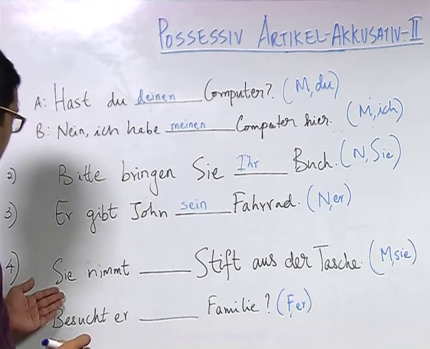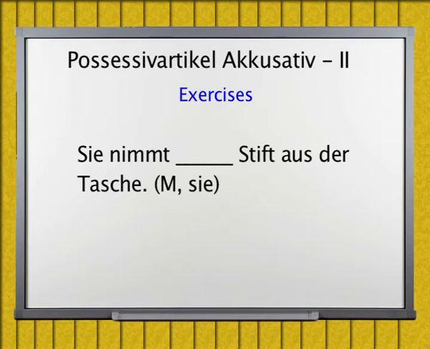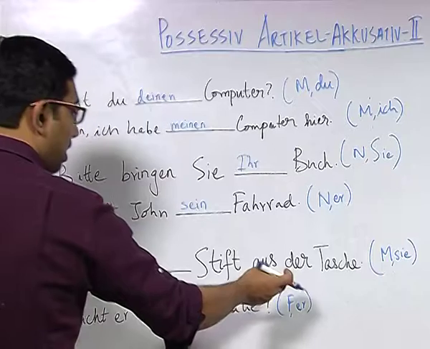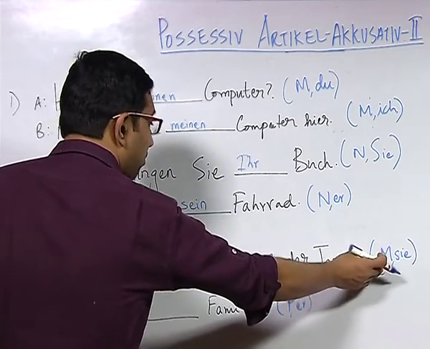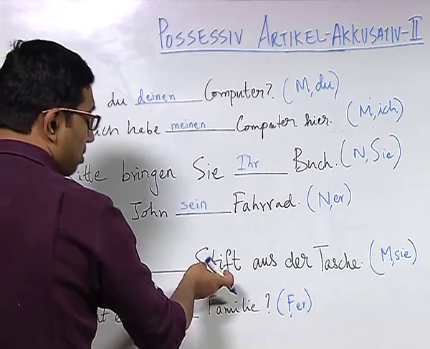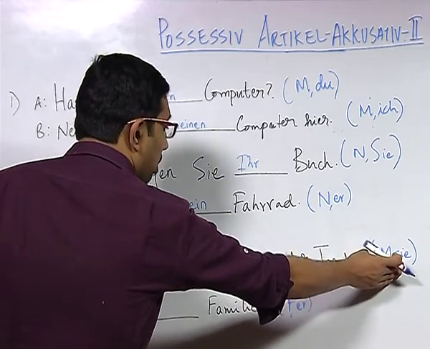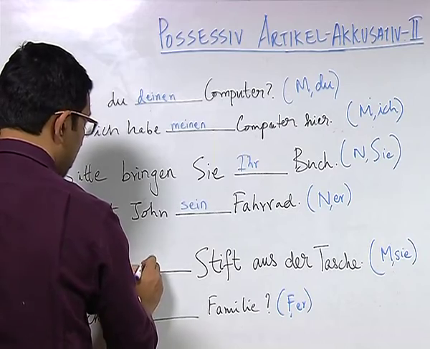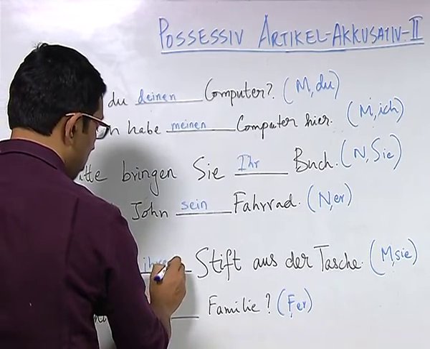Now, let us look at sentence number 4. Sie nimmt Stift aus der Tasche. Stift means a pen, aus der Tasche means out of the bag. Here, if you see in bracket, we have M, which shows that the noun Stift is masculine gender, and the pronoun Sie. Combining it both, we get here the answer Ihren Stift.